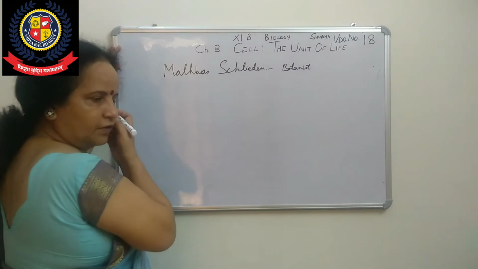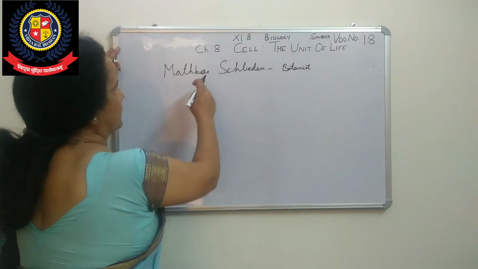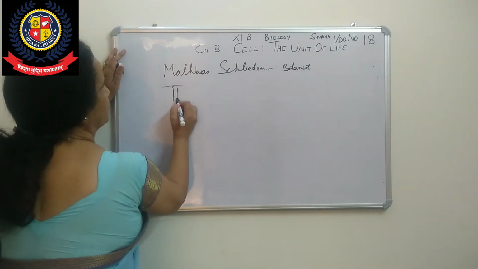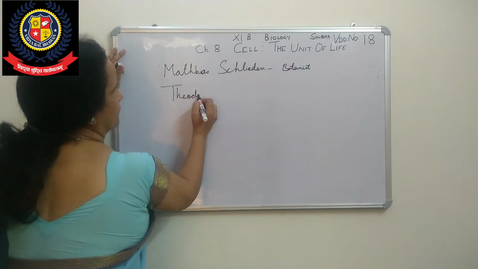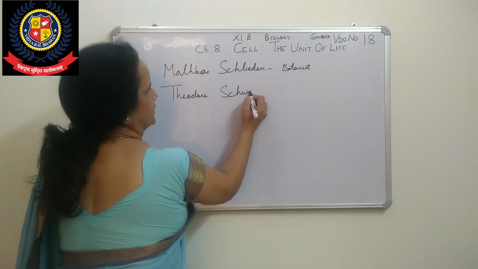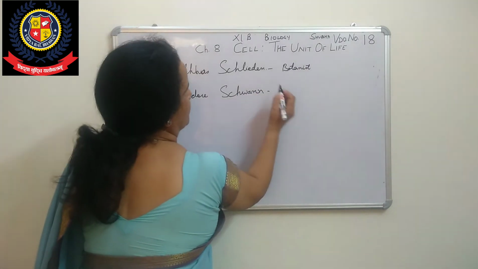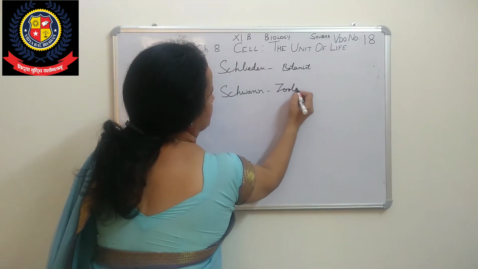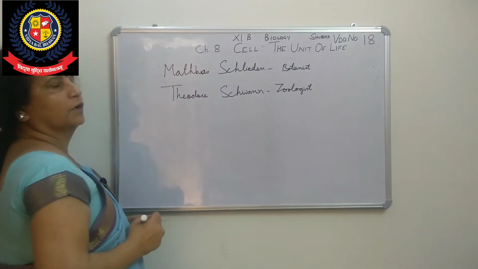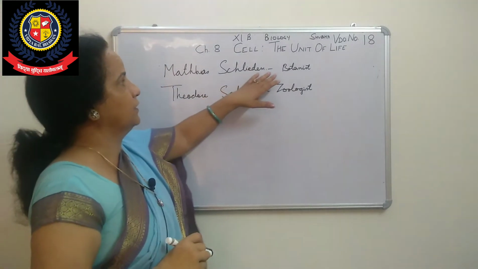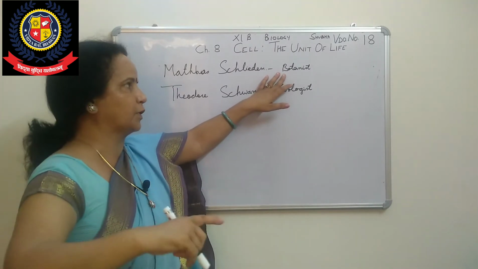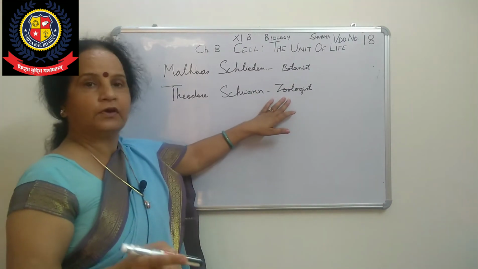Now one more scientist was there. That is a German-British zoologist, Theodor Schwann. In class 9th, I think you have done that. A zoologist is involved in the study of animals. So one was studying plants, and the other was studying animals.